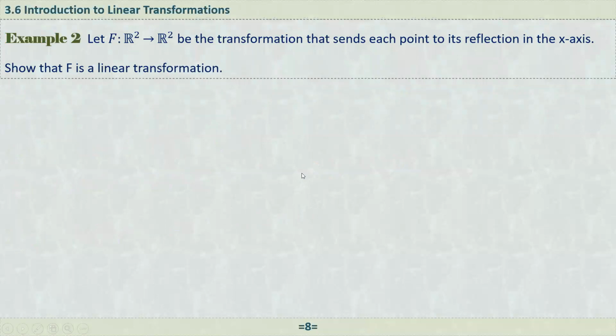Okay, here we have one example. Let F be a transformation that maps a vector from two-dimensional space into two-dimensional space, that sends each point to its reflection in the x-axis. Show that F is a linear transformation. And it's saying that the transformation sends each point to its reflection in the x-axis.